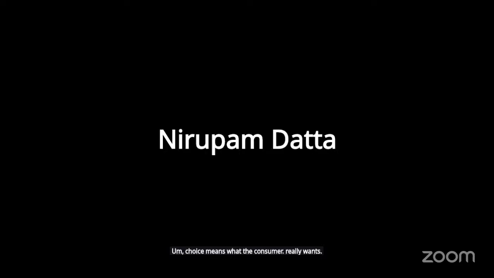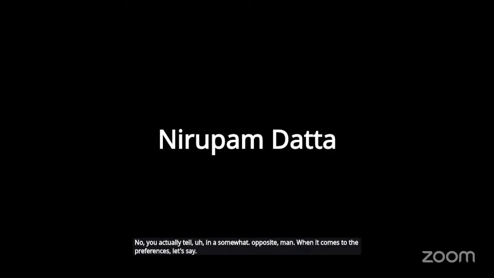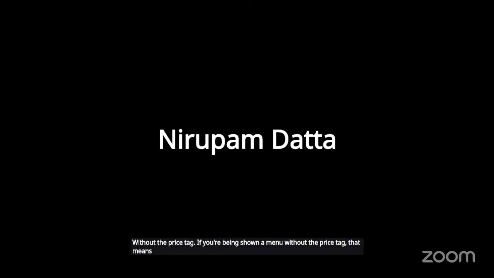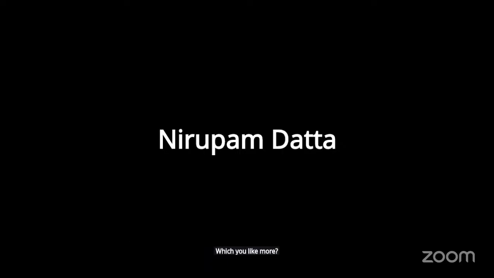No, you actually told it in a somewhat opposite manner. When it comes to preferences, let's say you are being shown a menu without the price tag. That means I am asking about your likes and dislikes: which you like more, which you like less, or which you dislike more, or which you dislike less.